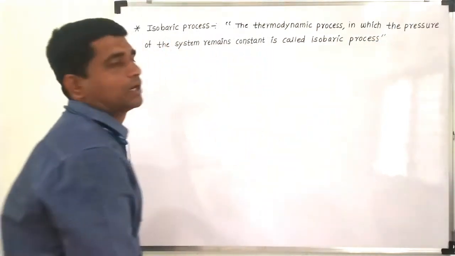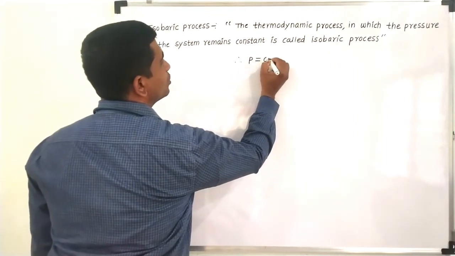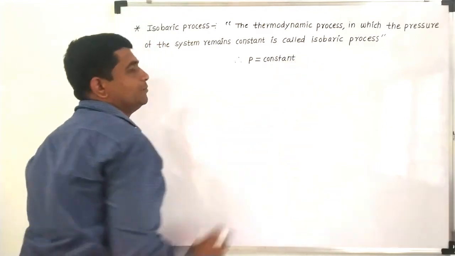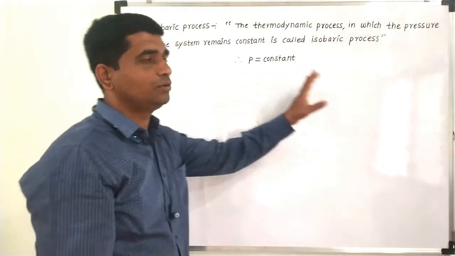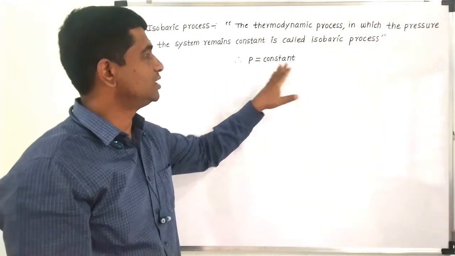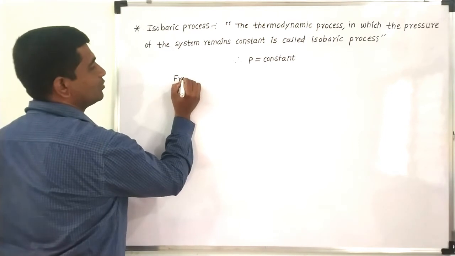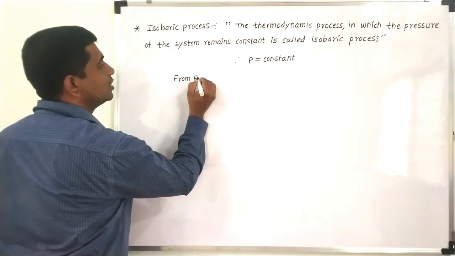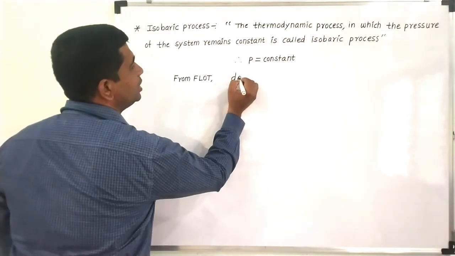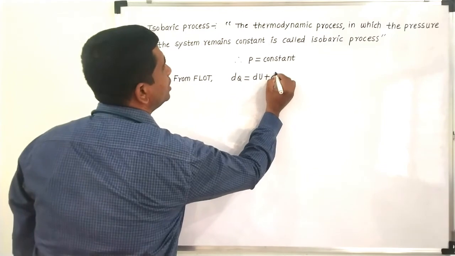So for an isobaric process, pressure is equal to constant. That is a simple condition: the pressure during the process is constant. From the first law of thermodynamics, we will consider what we get. From the first law of thermodynamics, what you have is dq is equal to du plus dw.